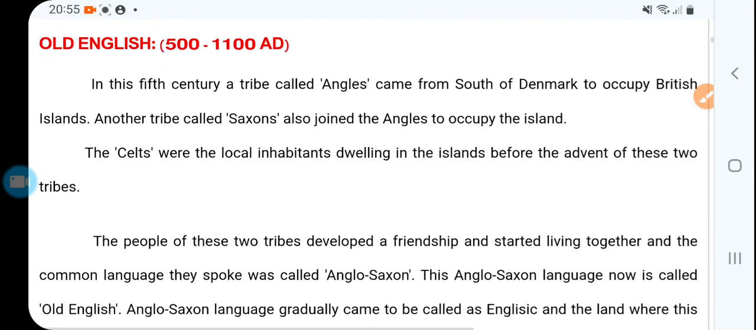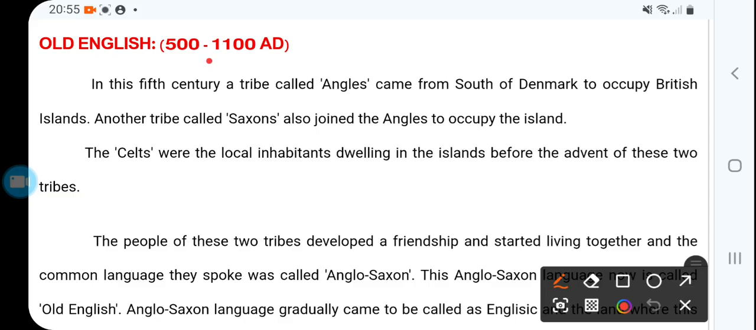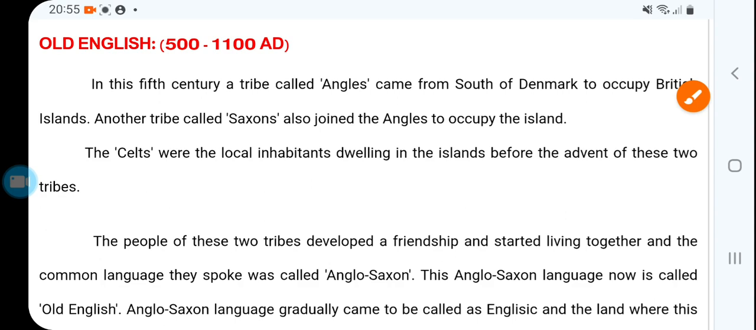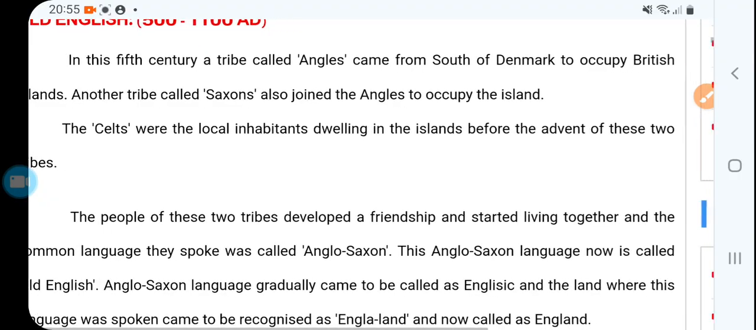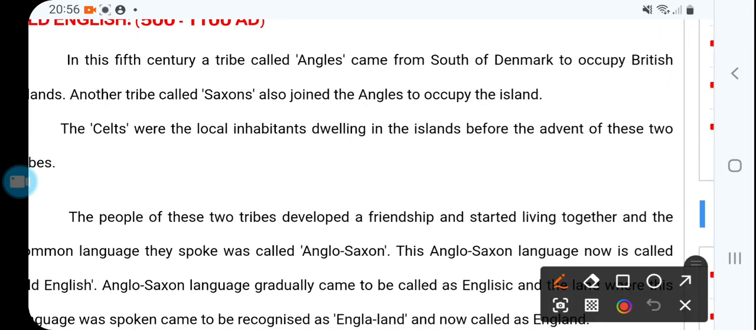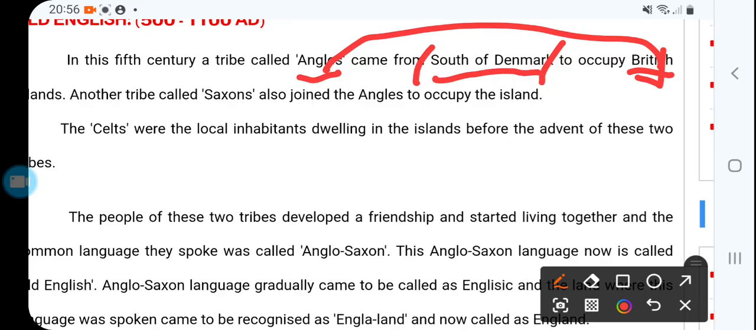First, Old English. In the 5th century, a tribe called the Angles came from south of Denmark to occupy the British Island. So if you are noting down, first is the invasion of the Angles, tribes who came from south of Denmark to occupy the British Island.